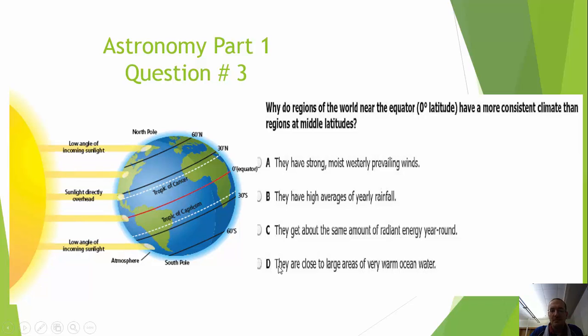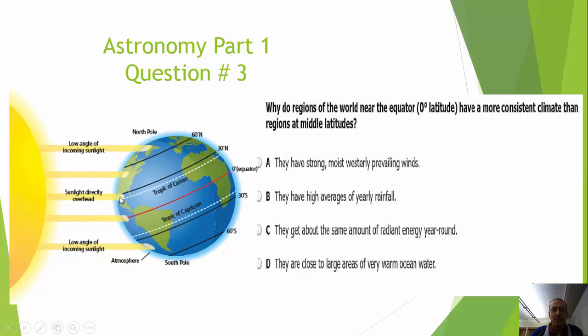Let's finish with D. They are close to large areas of very warm ocean water. Yes, but that's not going to cause this to be extremely consistent the entire time. The ocean will change the temperature, but that's not going to affect climates overall. Correct answer here is going to be C. They get the same amount of radiant energy year-round.